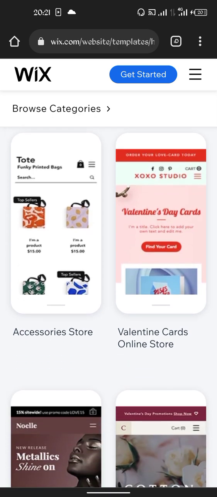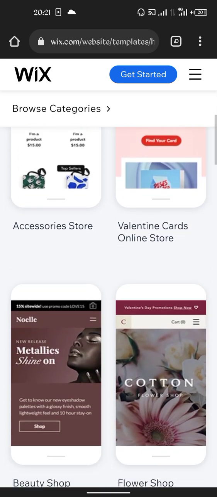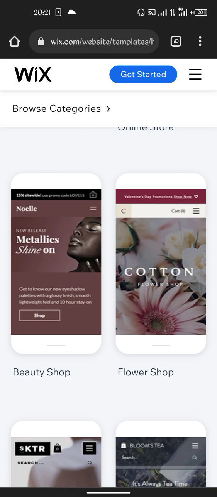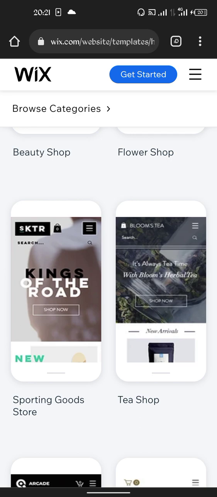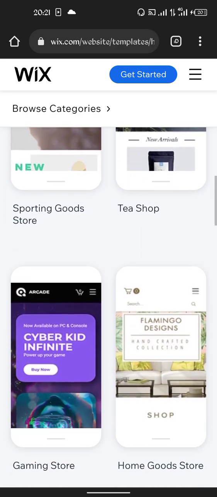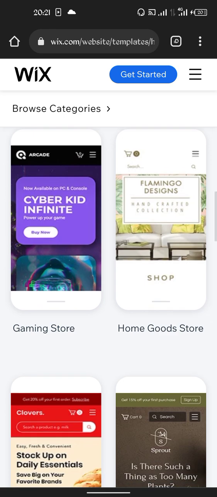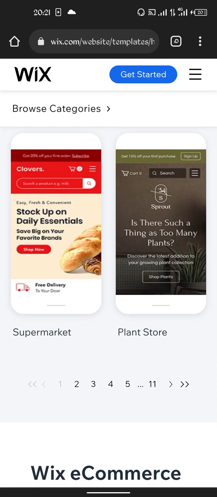We also have an accessory store where you can sell homemade or handmade bags, shoes, and every other thing you would like to give out. Even if it is digital content that you want to sell, you can also sell your digital content on this kind of e-commerce website. I will guide us through this in this class if you would like to participate. This one here is for a restaurant, for instance, or for supermarkets. You can utilize it to create your own supermarket or restaurant where people can buy on delivery, and on your app people will pay you and you deliver the product straight away without haste.